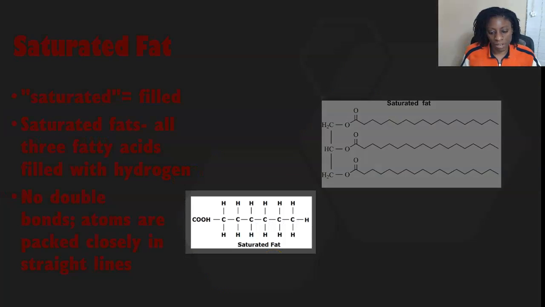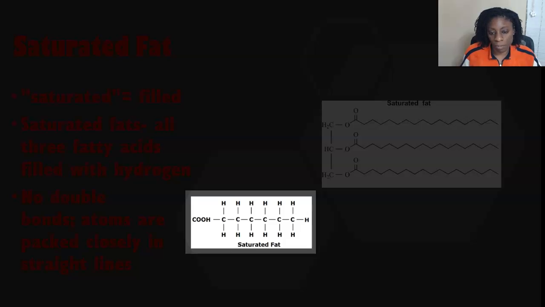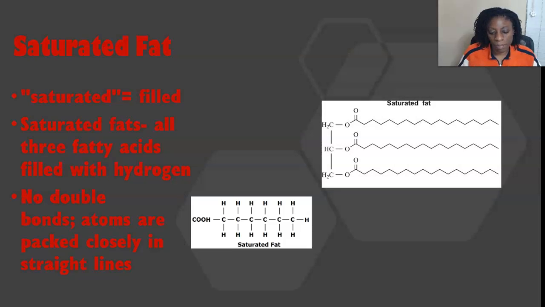Saturated fats, on the other hand, are straight because they have no double bonds. So the lack of double bonds allows the atoms in the saturated fat molecule to pack closely together. This makes saturated fats solid at room temperature. They have high melting points. That means that it takes really high temperatures to start breaking those bonds inside of a saturated molecule. So what does this mean for us? From that health perspective, this means that we have to expend more energy to get the amount of heat that's required to break down the saturated fats that we take in.